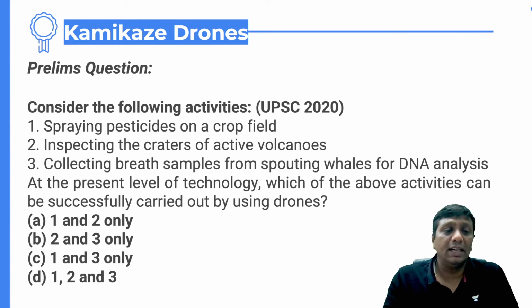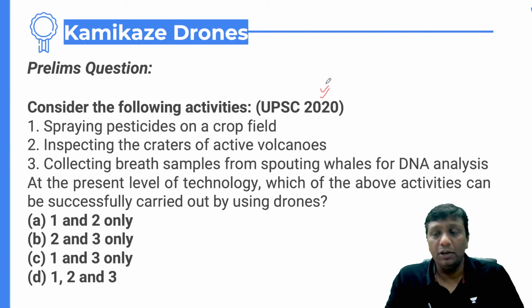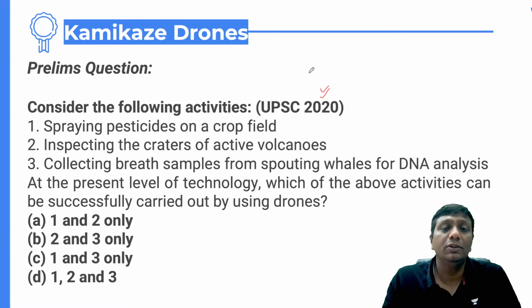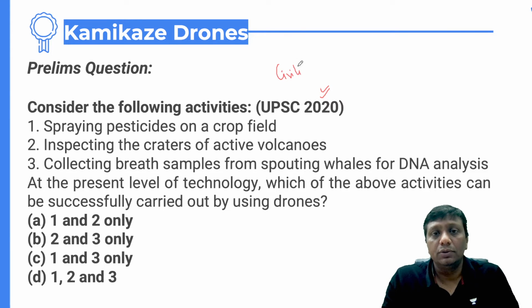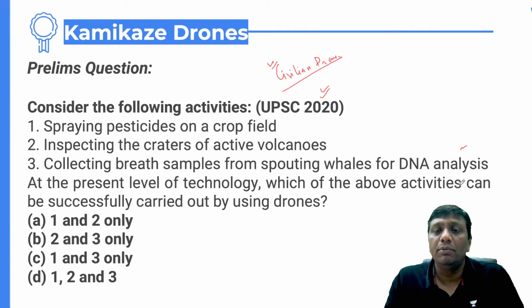There is one question that I have seen in the prelims paper in 2020 on the drone system, but the question was not on kamikaze drones. In 2020, UPSC asked a general question on civilian drones, not defense drones. The question asked about spraying pesticide on the crop field, inspecting the craters of active volcanoes, and collecting breath samples from spouting whales for DNA analysis. At the present level of technology, which of the above activities can be successfully carried out using drones?